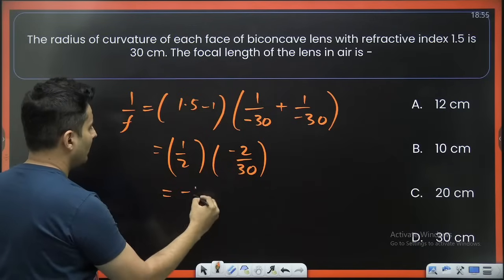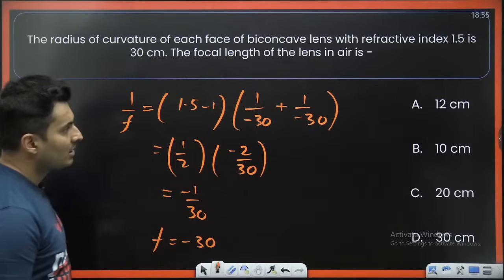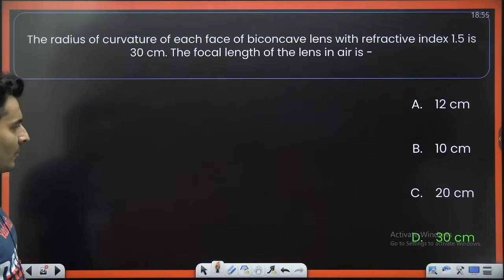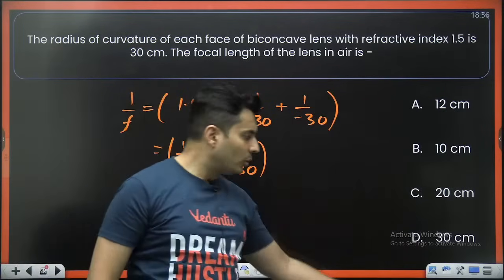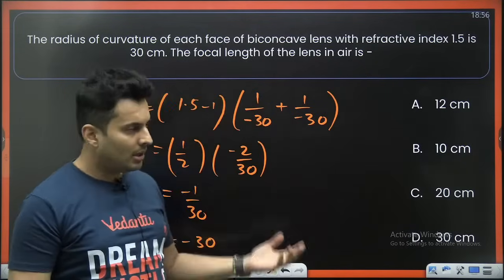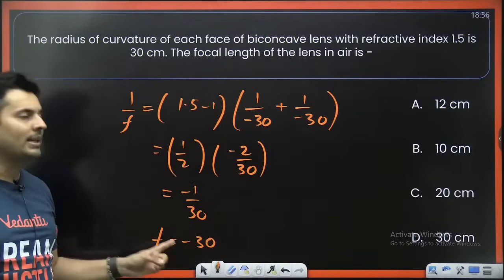2 cancels, so it will become minus 1 by 30. The focal length will become minus 30. 30 is the units, but the actual sign is minus. Here they have not put any minus sign. Don't get scared. If there are two options saying 30 and minus 30, you will mark minus 30.